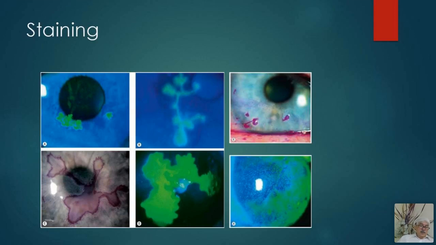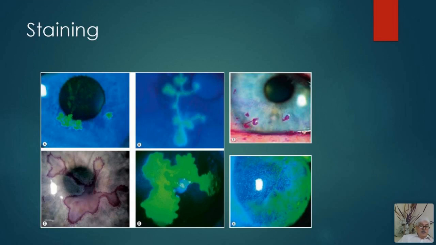Now, consider the scenario which I have told you, a patient who has come to you after trauma, pain, photophobia, and you want to know the type of organisms which are involved, you can have corneal staining. The corneal staining can be done with different dyes. The dyes which are commonly used, number one is fluorescein. This is a yellowish dye, and in cobalt blue filter, it looks green. Fluorescein, and this is rose bengal.